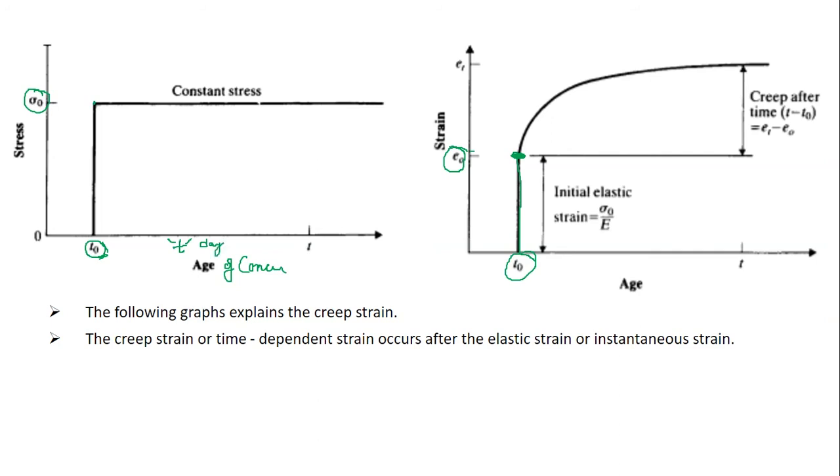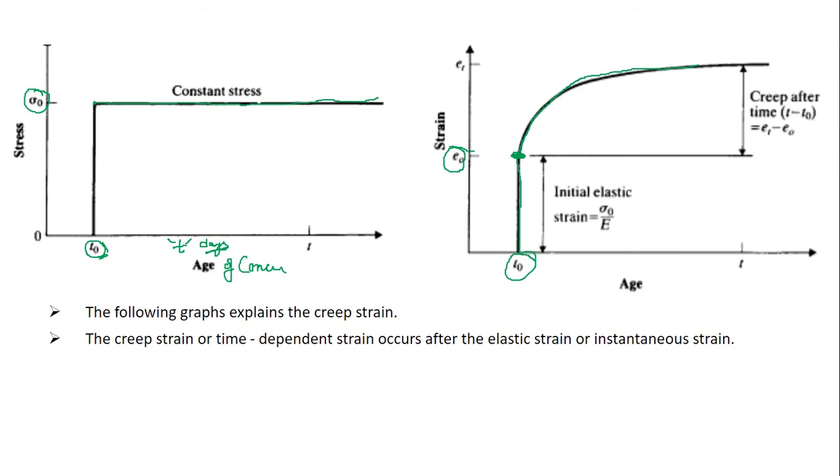After t days, when the age of the concrete is t, under the same constant stress or load, we have a change in strain of the body. How is the strain? It is increasing.